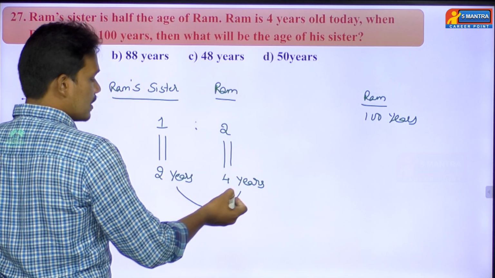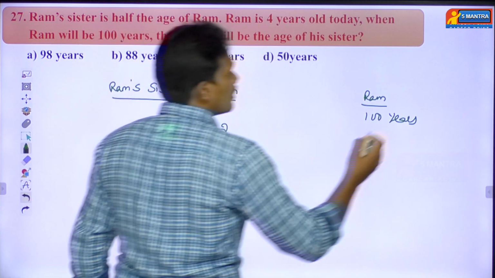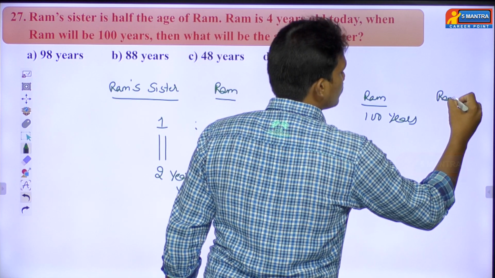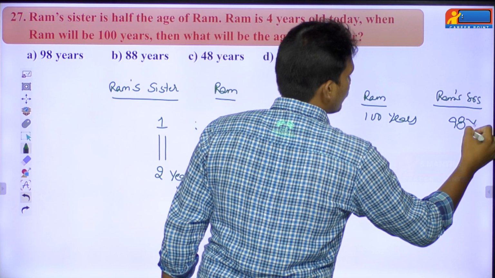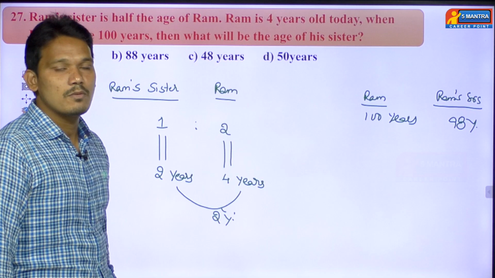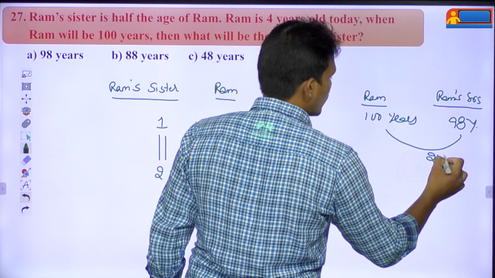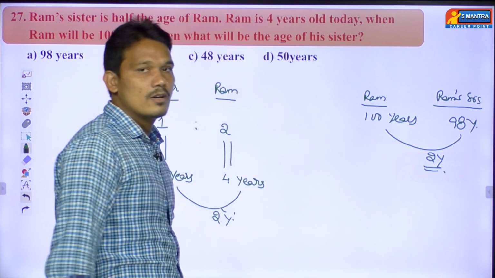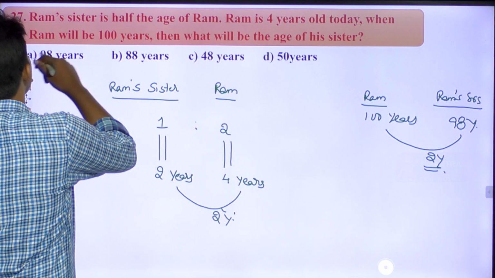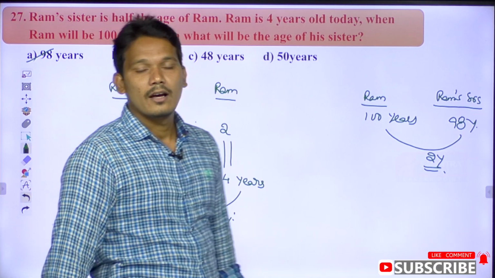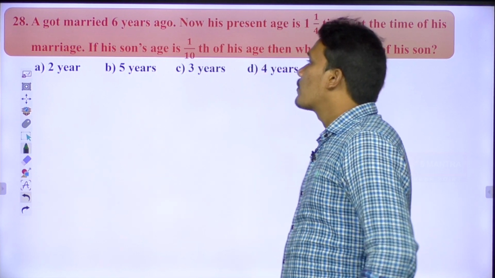Yes sir, already here we discussed there should be a gap of how many years between Ram and Ram's sister? 2 years. Then Ram's sister's age will become 98 years. Because there should be a gap of 2 years. Then your option goes to option A, it is the right answer. Then we'll go with the next question. Next we'll go with the 28th question.